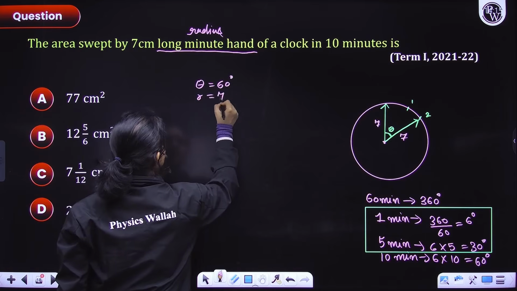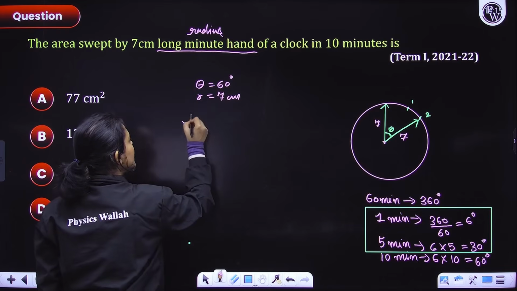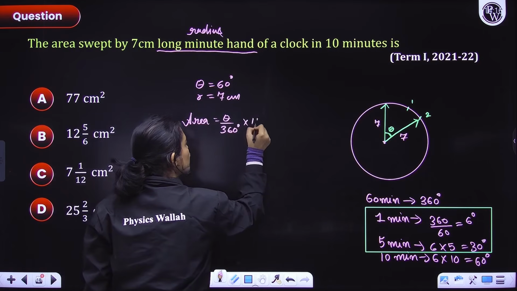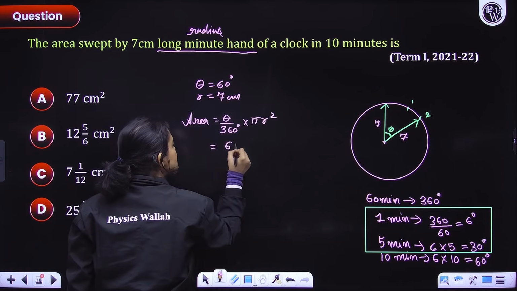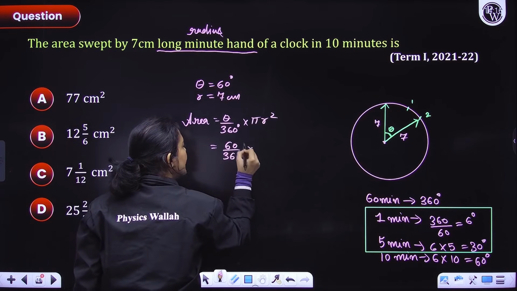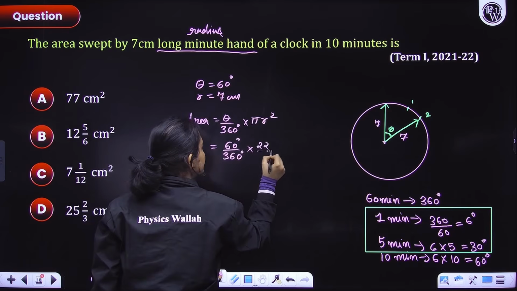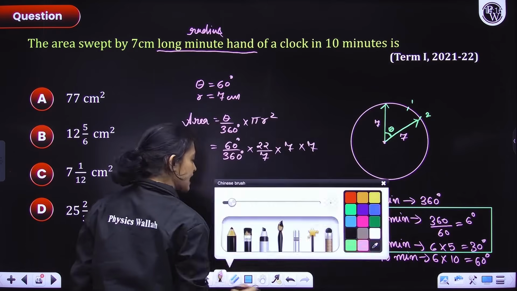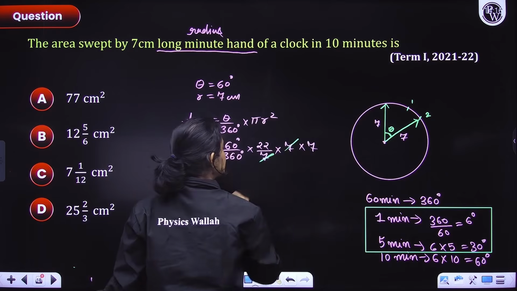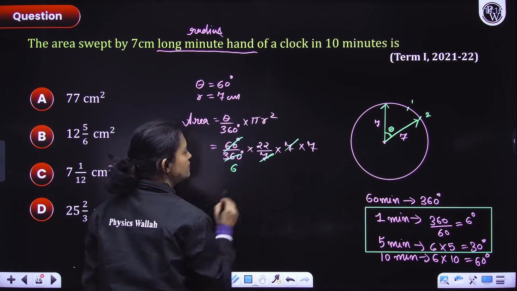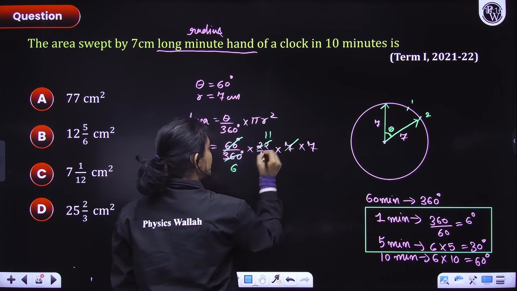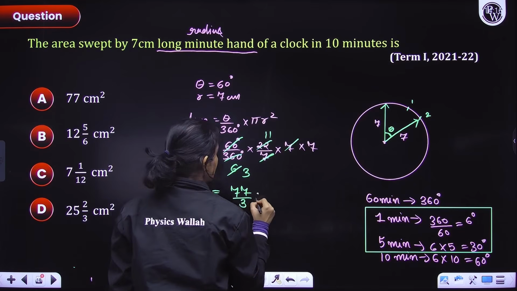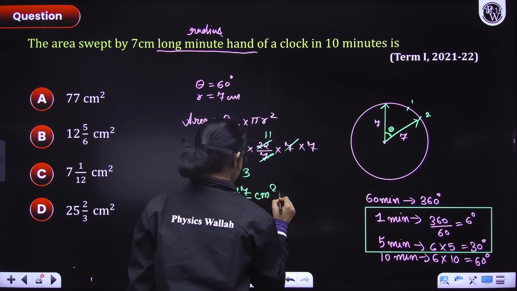Radius 7 centimeters. Let's quickly figure out the area, everyone. So area is equal to theta by 360 degrees into pi r square. I hope by now you have mugged up the formula. So 60 by 360 degrees into 22 by 7 into 7 into 7. Let's cancel all that we can, everyone, quickly. So 7 and 7 get cancelled here. This here becomes 6. Here we'll have 2 into 11 is 22, 2 into 3 is 6. So finally we'll have 77 by 3 centimeter square. This is the answer, everyone.